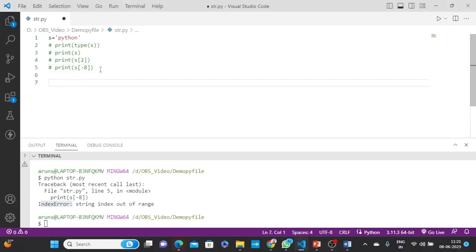Let's see the string data. As per the syntax, this is the string data I want to print using slicing. Here I pass the start index and end index.